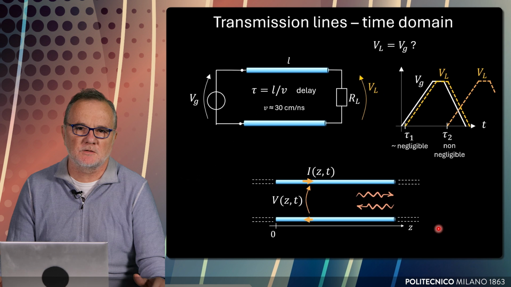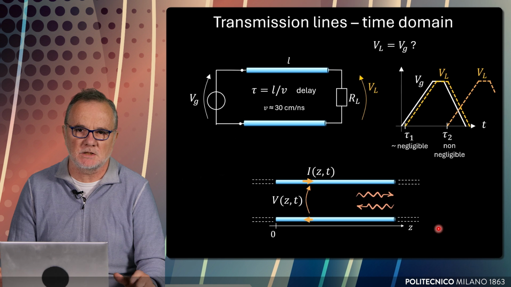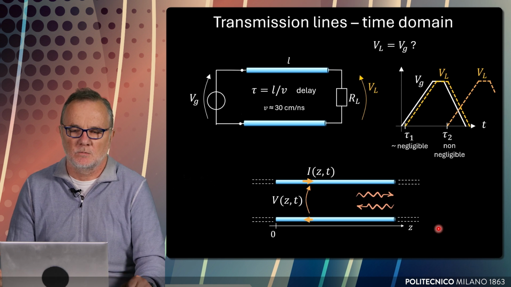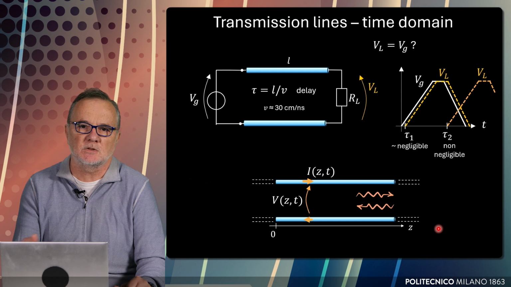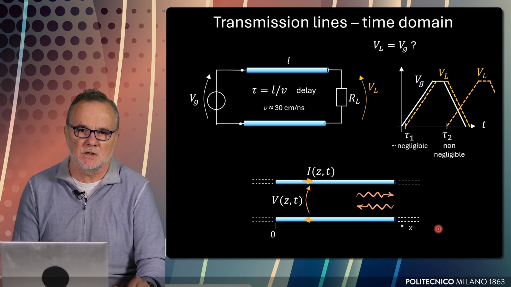In this lesson, we introduce transmission lines, and we start with a time domain analysis in which, therefore, the quantities that we see are functions of space, but also of time. In standard circuit theory, the circuit can be as complex as desired, but the physical size of the circuit is zero. What we want to introduce by the concept of transmission line is, at least in one dimension, a finite size for the circuit.